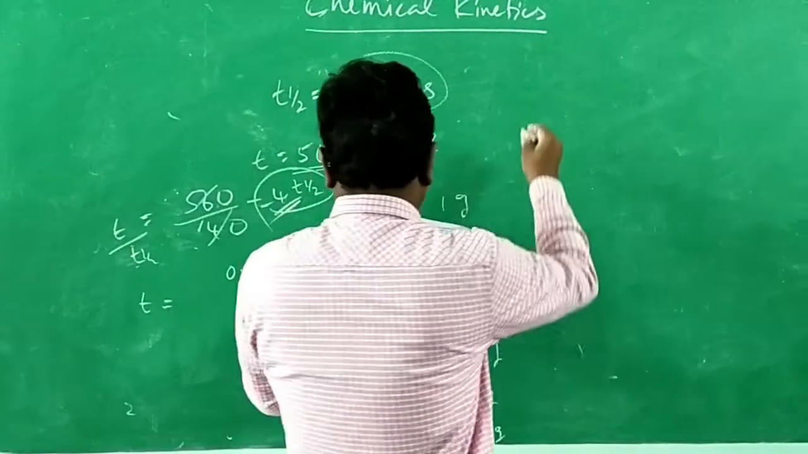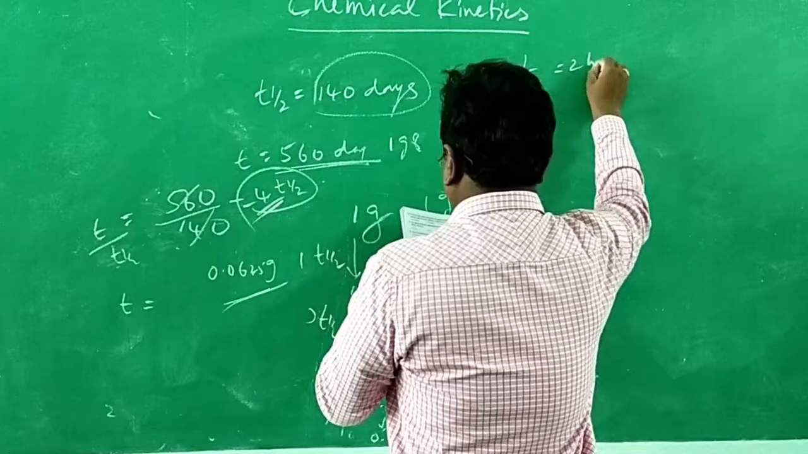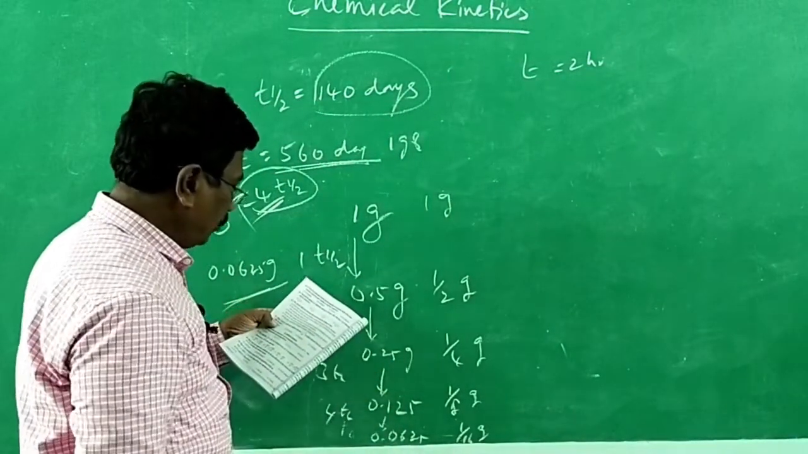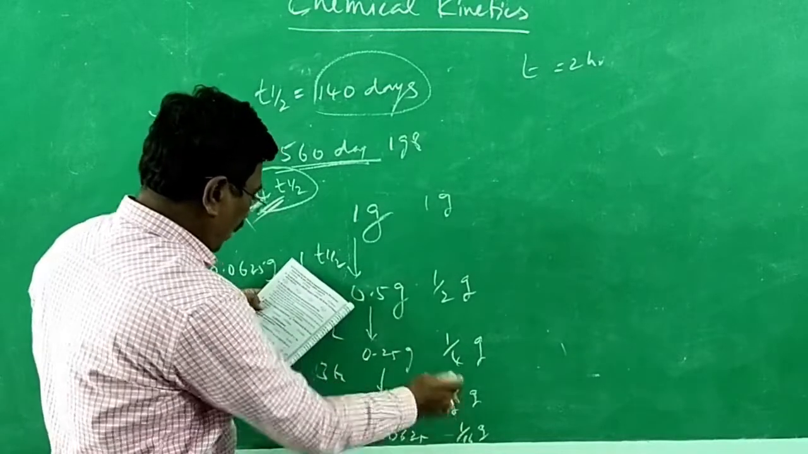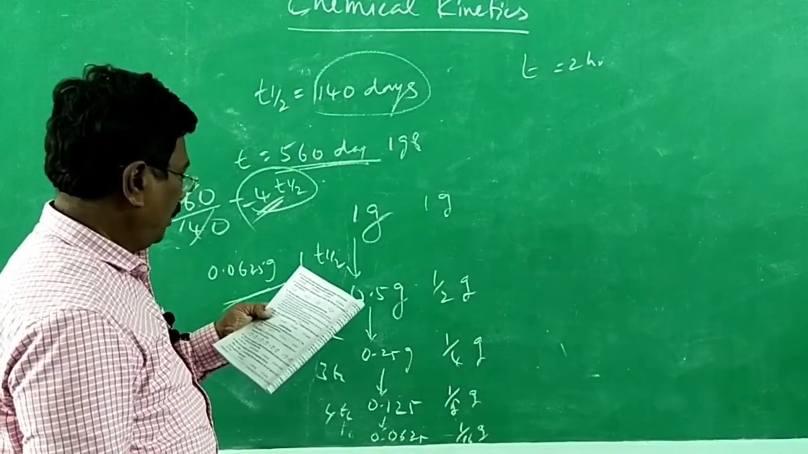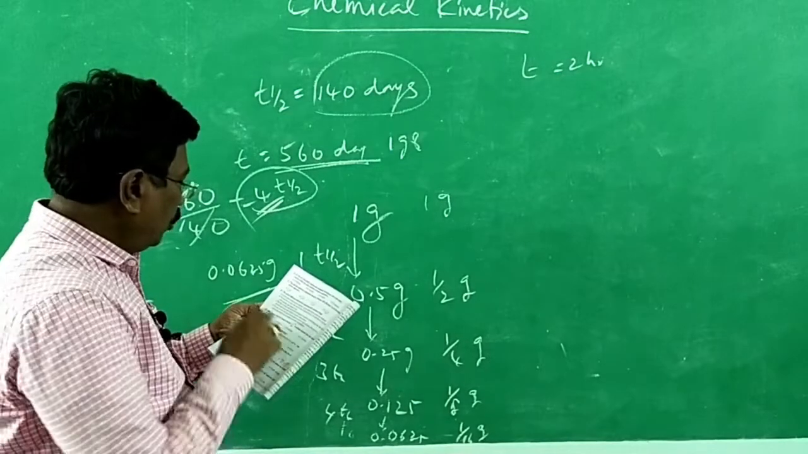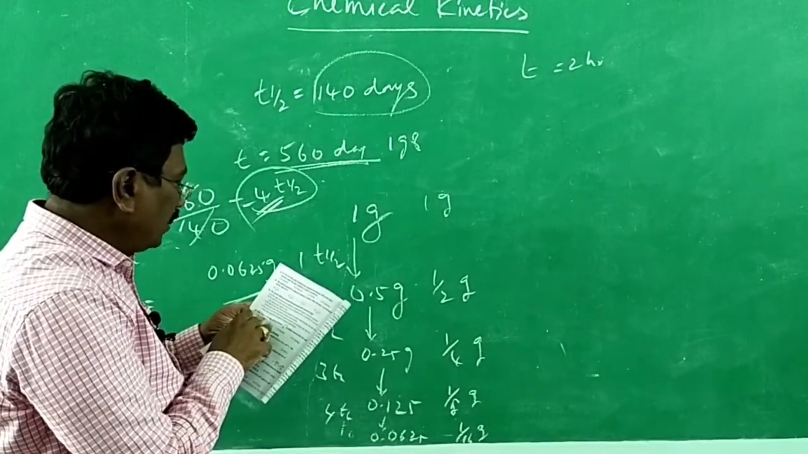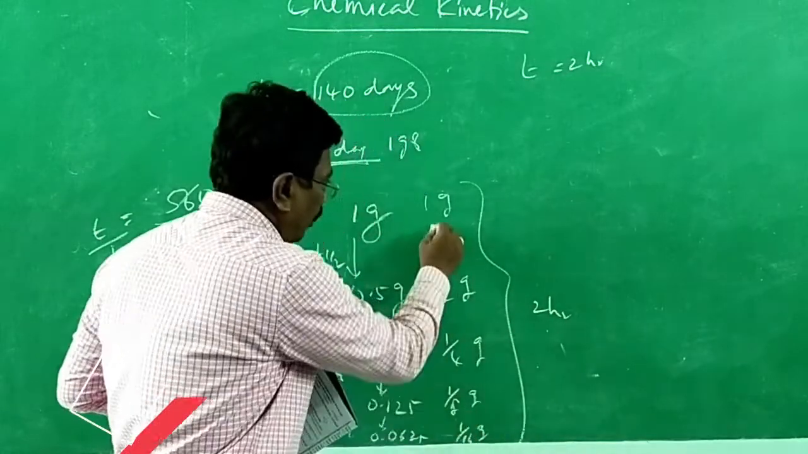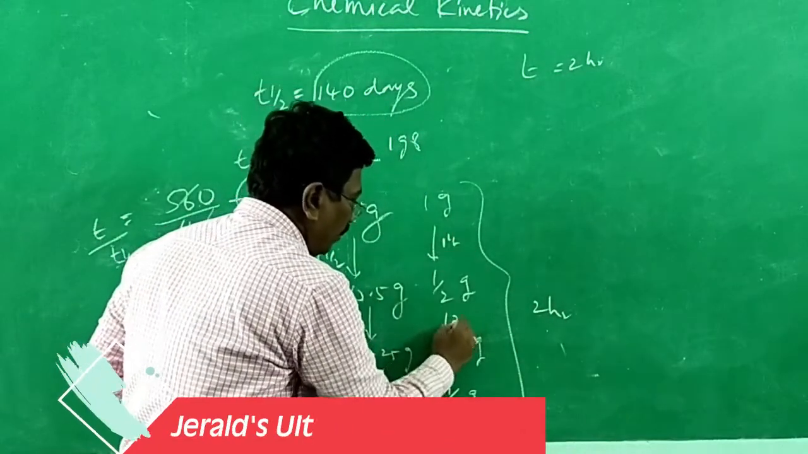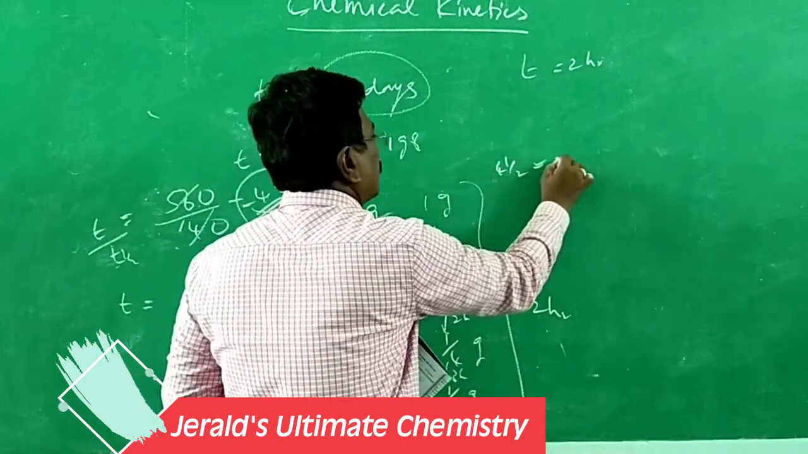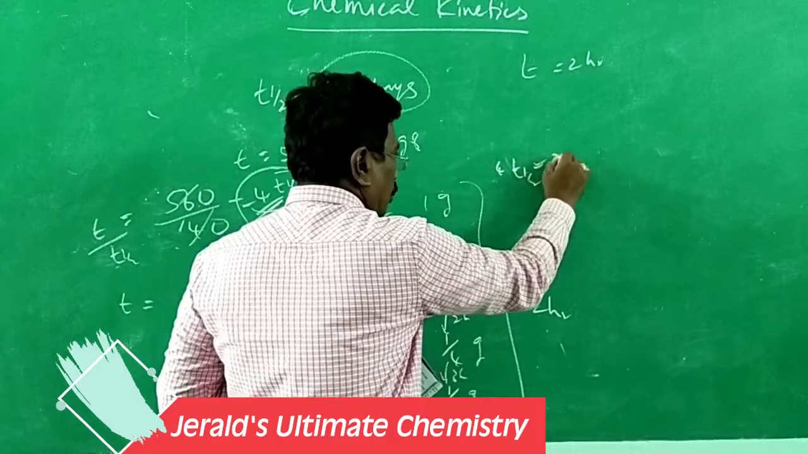Then the 20th question. After 2 hours, the radioactive substance became 1/16. The same as in the 23rd question. It is reduced to 1/16th of the original. Then what is the half-life in minutes? How many half-lives would it have crossed? In 2 hours, it is reduced to 1 by 16. 1 half-life, 2 half-life, 3 half-life, 4 half-life. So 4 half-lives is equal to 2 hours.